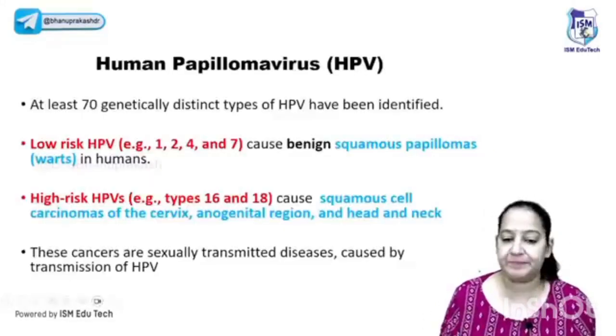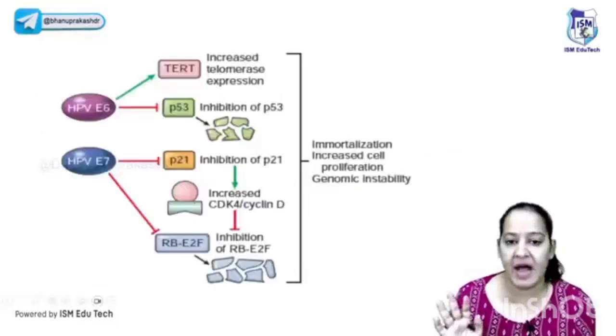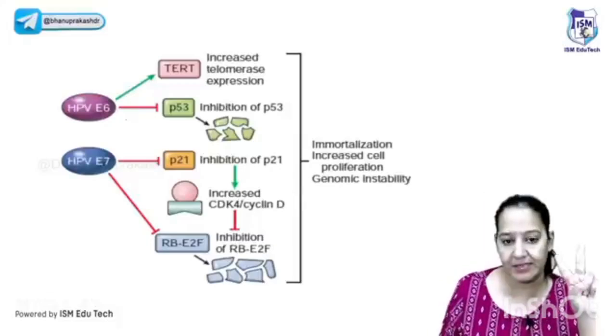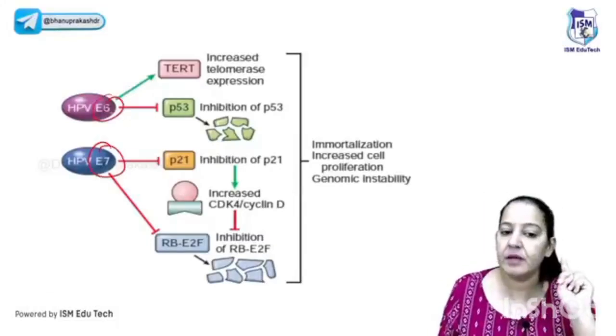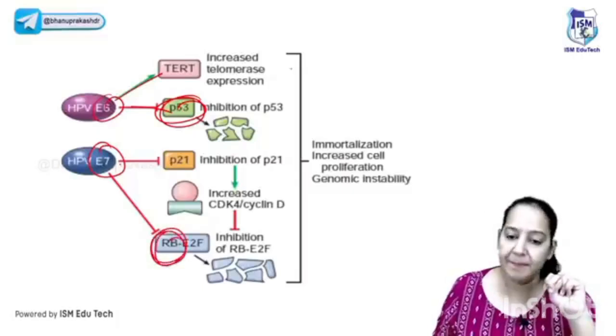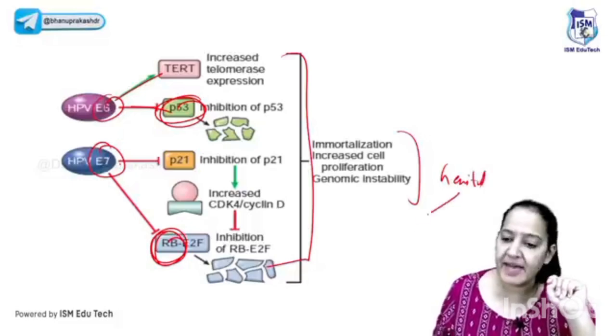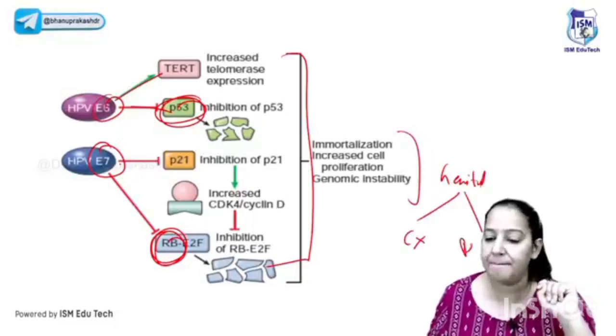HPV, there are many types of HPV. Some causes benign cancer, some causes malignant. So 16 and 18 most commonly cause malignant cancer. They are high risk. Okay. In the HPV, there are 2 proteins, E6 and E7. E6 causes mutation of P53 and E7 causes mutation of retinoblastoma gene. And because of which the person had cancer. HPV causes genital cancer. By genital cancer, I mean cervix cancer in female and I mean penis cancer in male.